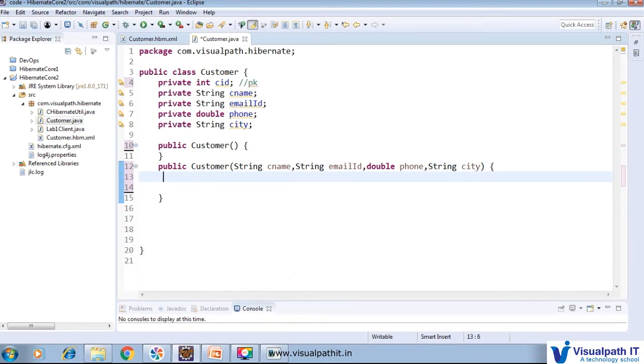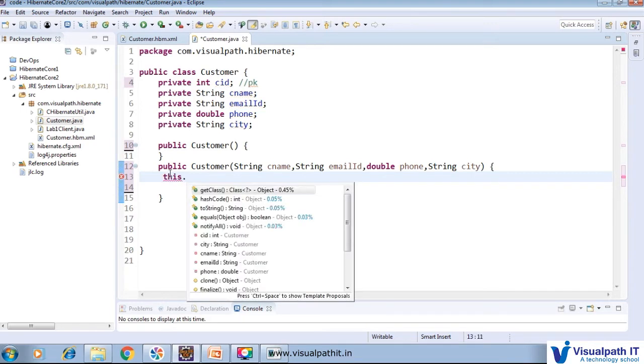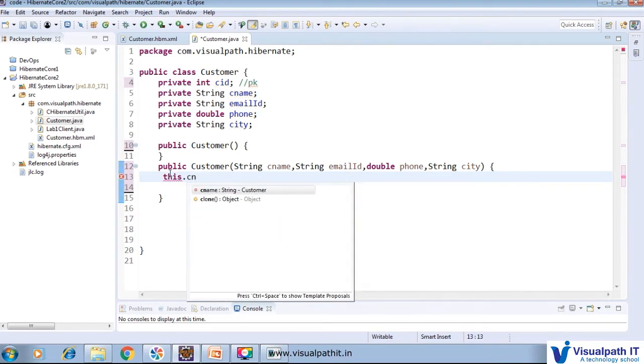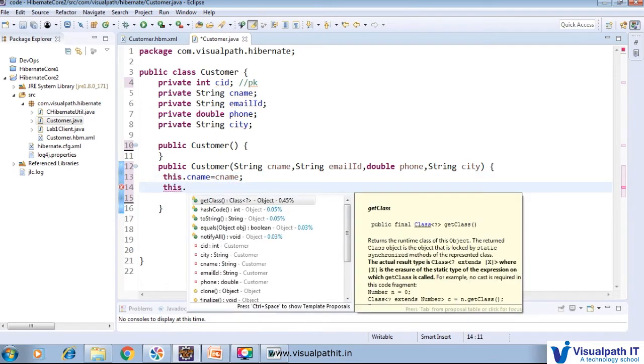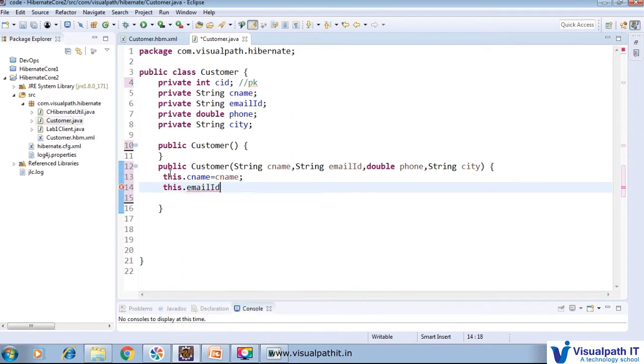So we'll initialize through this dot cname equal to cname. Again the same thing I will do with another field, this dot emailId equal to emailId.